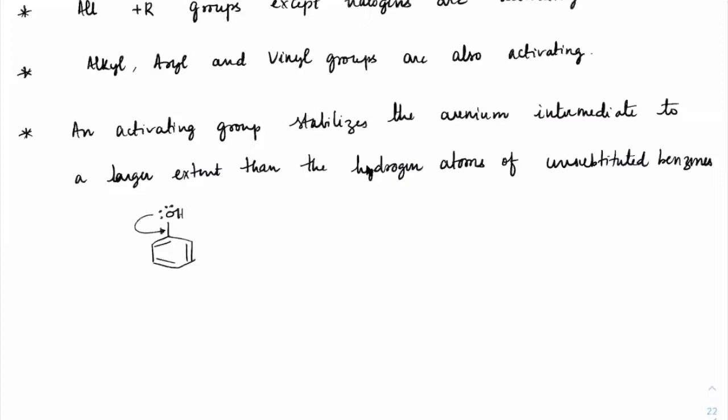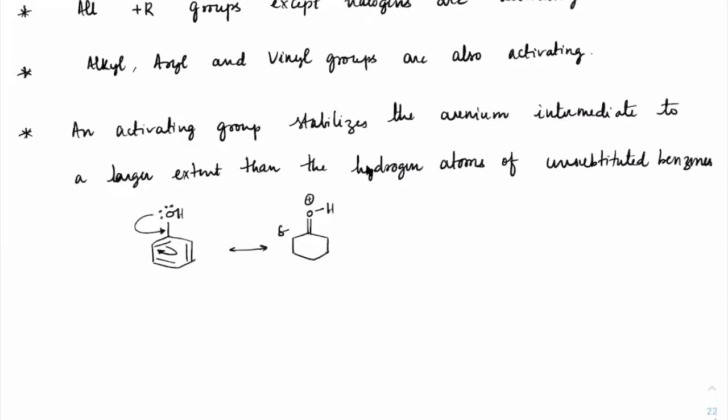So in phenol, the lone pair will always donate electrons to benzene. You can see at this position, it would continuously exhibit resonance in the form such that the delta negative comes on the ortho position.